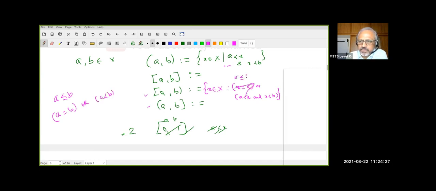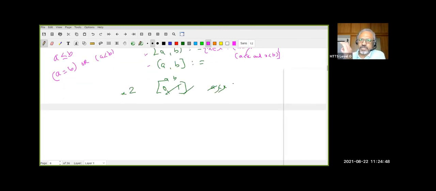A is less than or equal to x and x is less than B. You understand this? A less than or equal to x is one condition it should satisfy: either x must be equal to A or A must be strictly less than x, and x must be less than B. I just want you to think, don't get confused. It's all what you know from your high school days, except you never thought carefully, you just learned how to work with it. For example, you did not even know just a few minutes ago whether to say and or or.